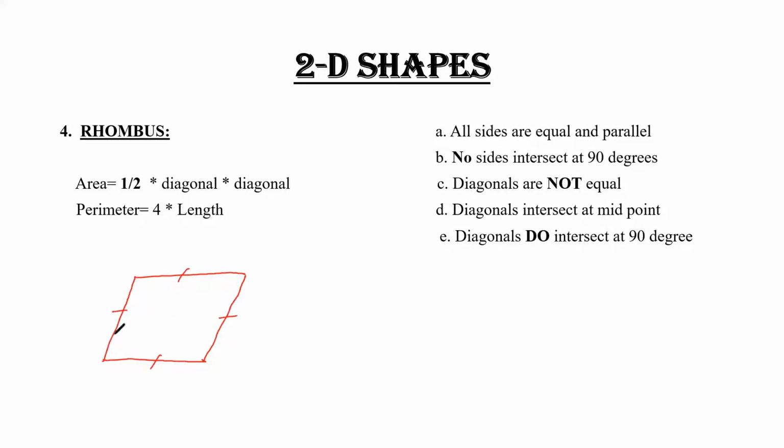Yes, obviously this is not 90. This is not 90. Diagonals are not equal, but diagonals intersect at midpoint. Yes, it is correct. This is the midpoint of both the diagonals. Diagonals do intersect at 90, obvious. This is your 90 degrees.